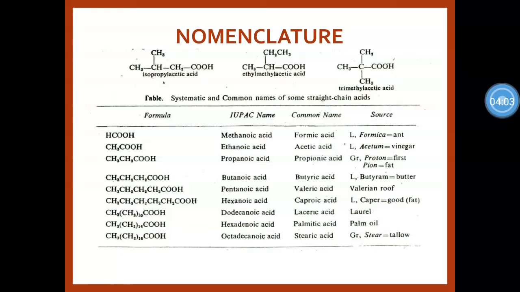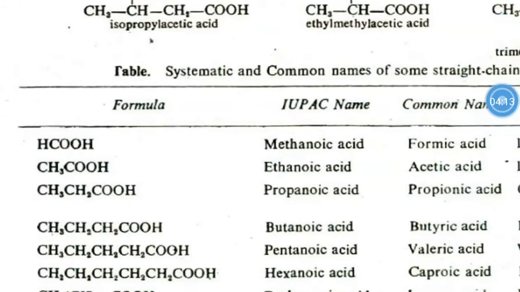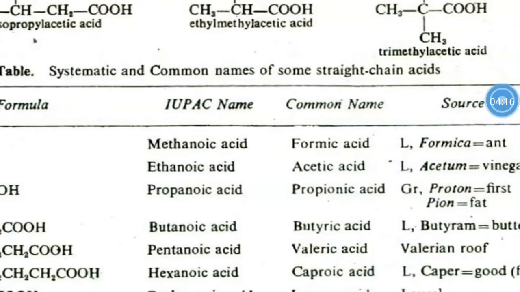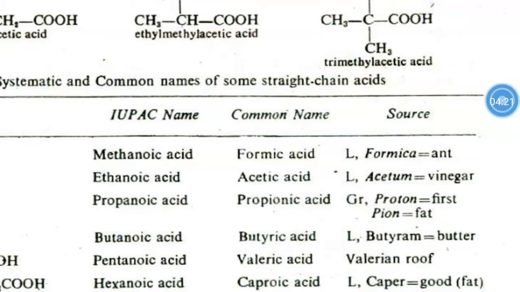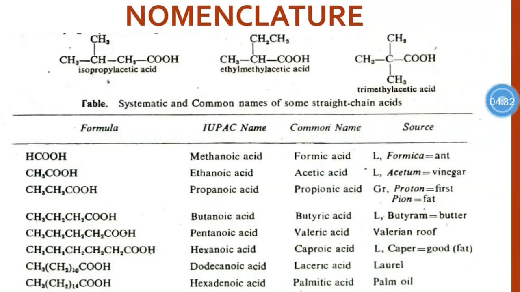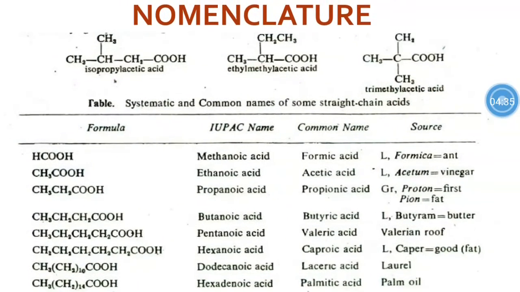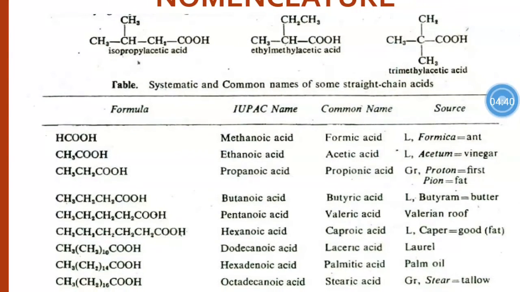Commonly they are differentiated between the IUPAC name and common name system. HCOOH, that is the particular carboxylic acid group, is methanoic acid, and its common name is formic acid. Due to its source, formica means ant, so from ant it gives the idea that it is formic acid. Then acetum is vinegar, which is the source of acetic acid. So according to the source they are given a common name, and only the -ic acid ending remains.